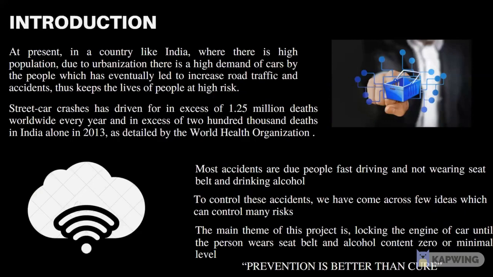Coming to the introduction, to control these accidents, to create awareness among people to wear seatbelts and to control drunken driving cases, we made our project. The main theme of this project is locking the engine of the car until the person wears the seatbelt and the alcohol content is 0 or at a minimal level. Prevention is better than cure. Here, before an accident occurs, we can save lives. So we are doing this project with this theme.